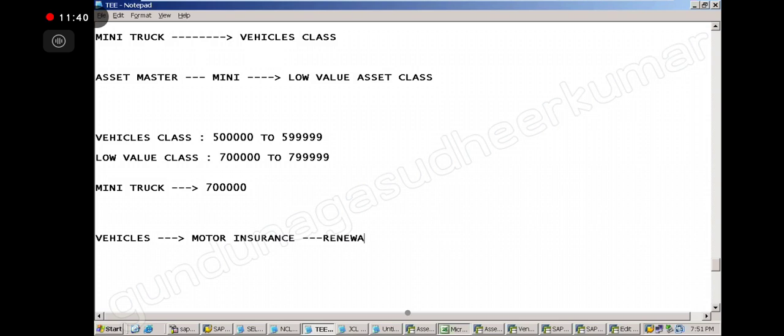But when we are doing the renewal, we are applying to the 5 lakh asset numbers, and every year we are missing this mini truck. That is the problem. Already a couple of years are over. Every year it comes to our notice that this mini truck insurance has not been renewed. Last year we had a problem, this year also.